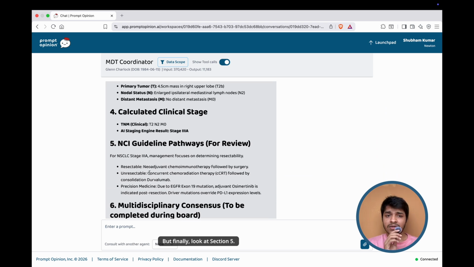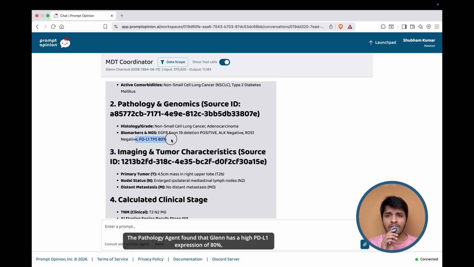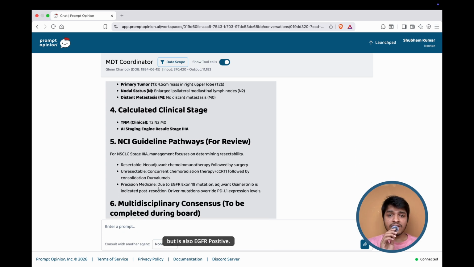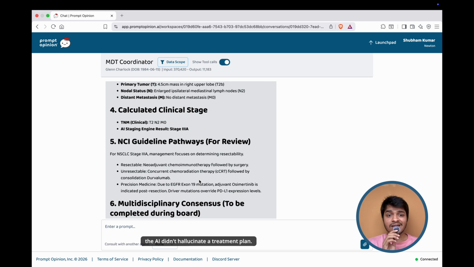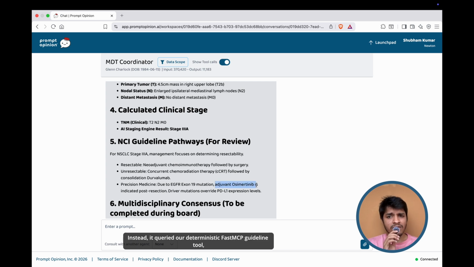But finally, look at section 5. The pathology agent found that Glenn has high PD-L1 expression of 80%, but is also EGFR positive. This is a complex clinical nuance, because we built a strict RAG engine. The AI didn't hallucinate the treatment plan. Instead, it queried our deterministic FastMCP guideline tool, which retrieved the exact pre-approved NCI pathway from our database.